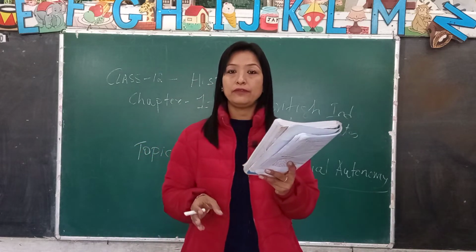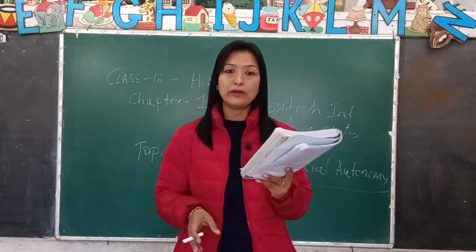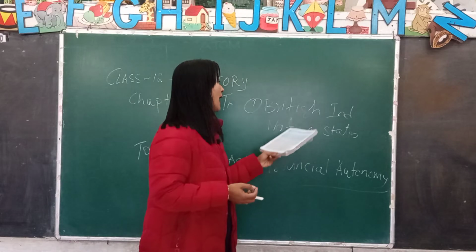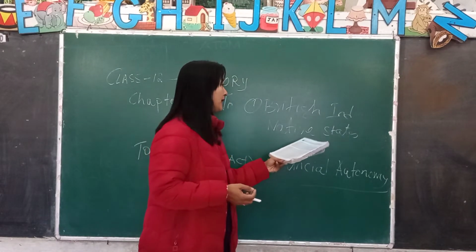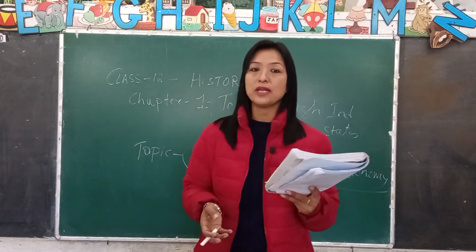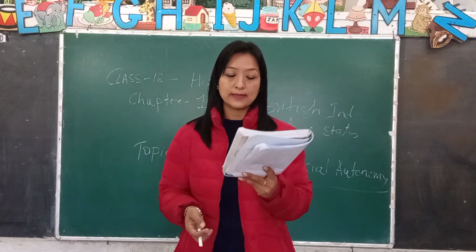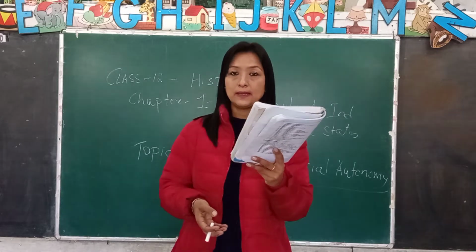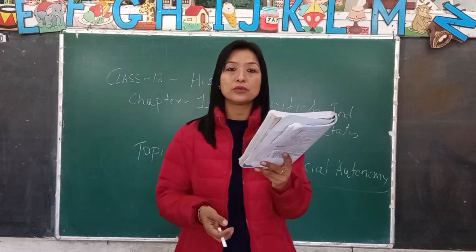Now when there was a third roundtable conference, the Congress did not take part, but the representatives of the other political parties in India went to London for this third roundtable conference, and the British government passed this 1935 Act. According to this act, a Federation of India was established, where India now had two forms of government.